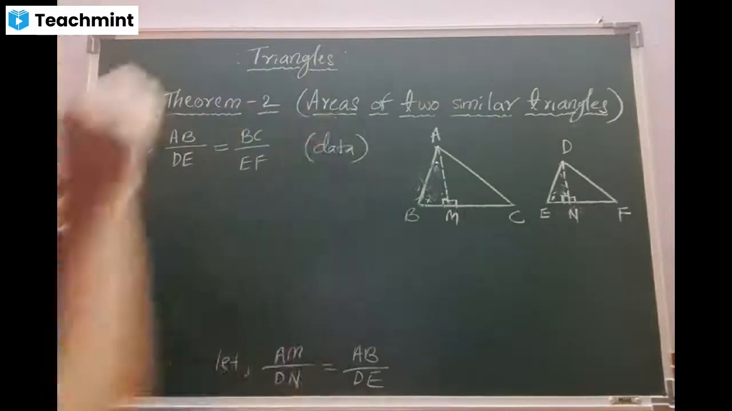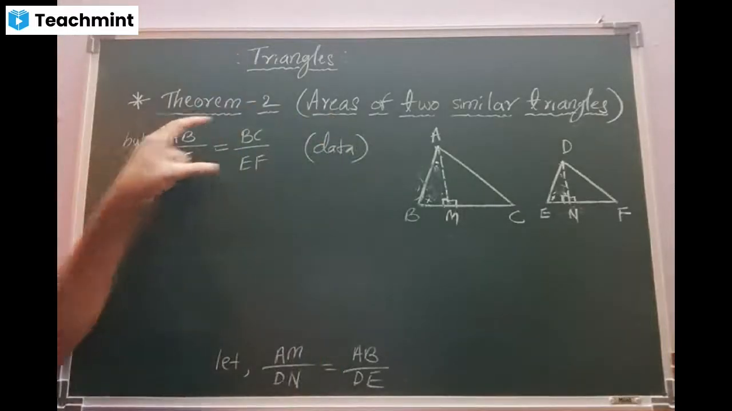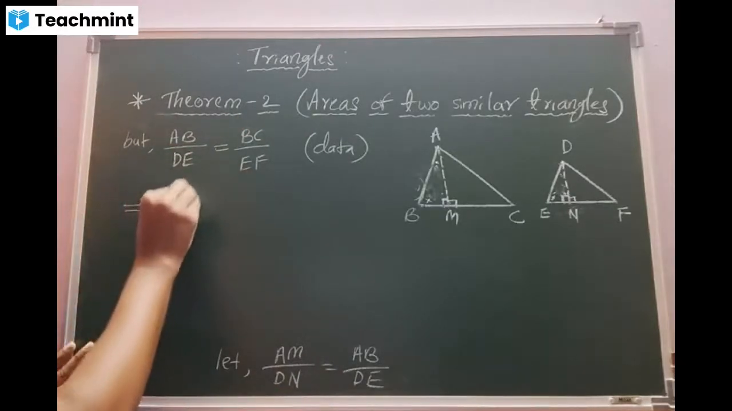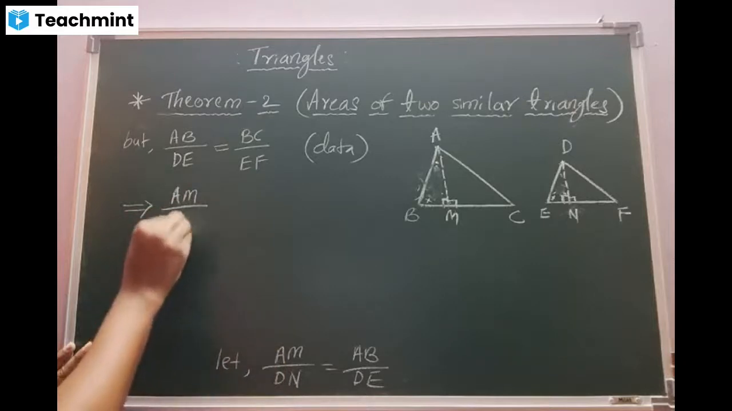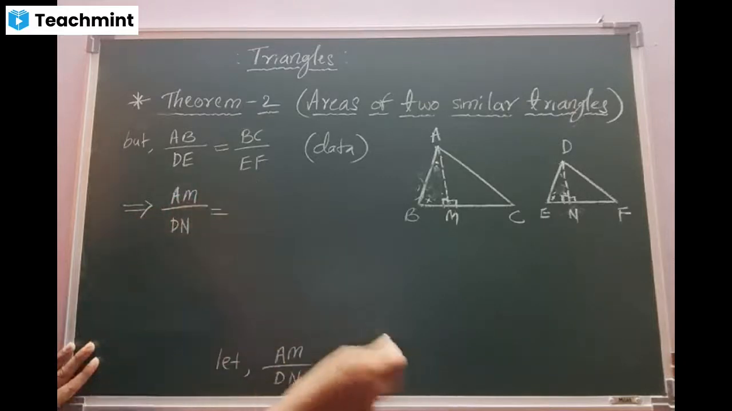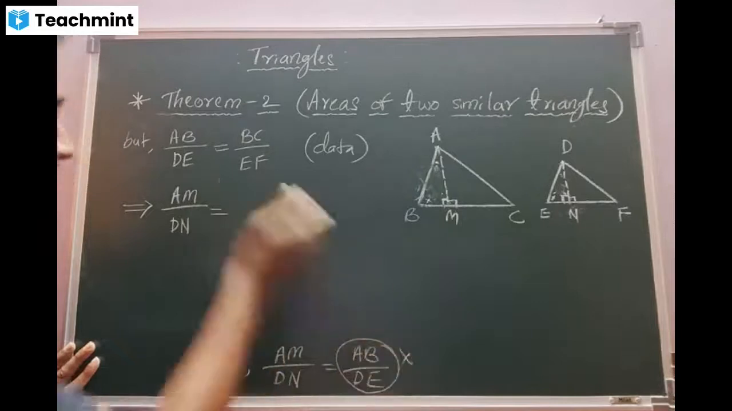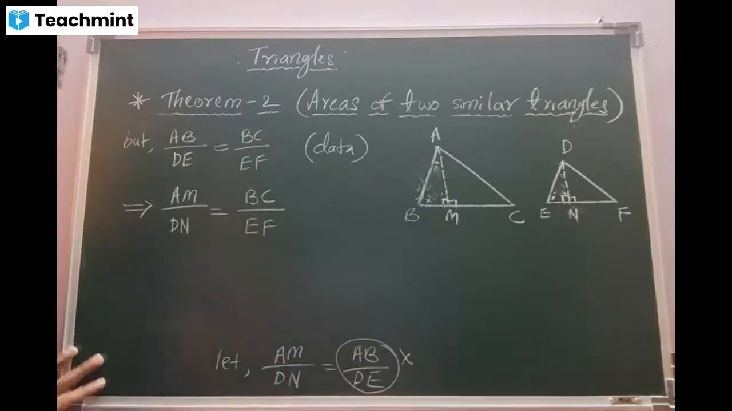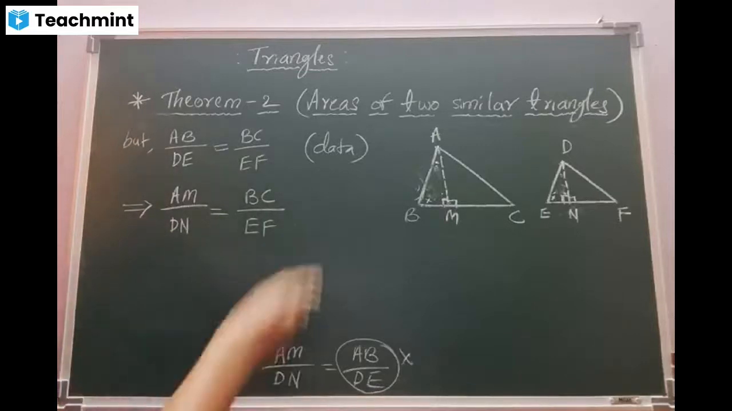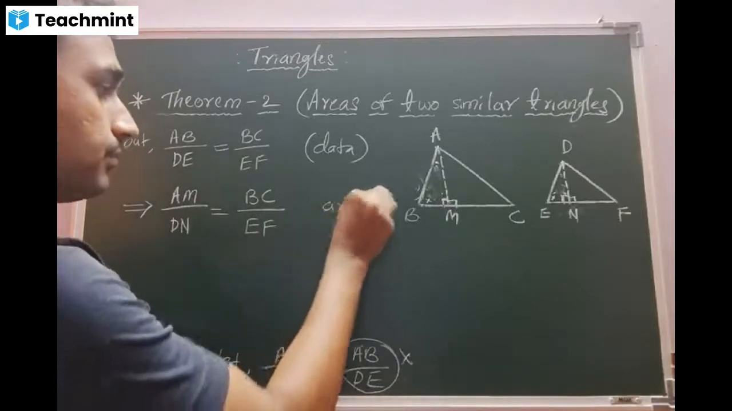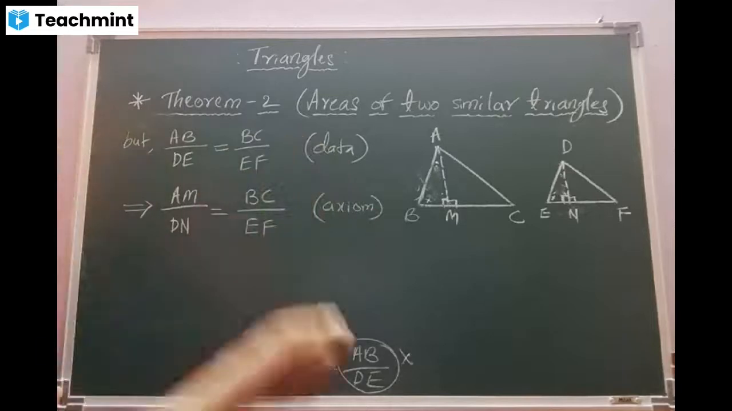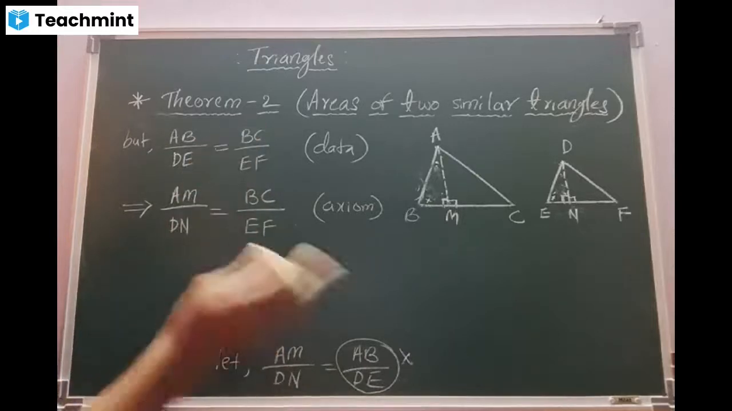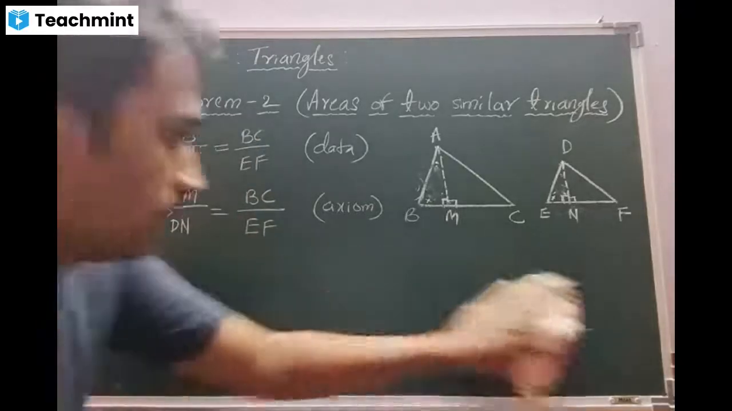Yes, sir. So, AB by DE is BC by EF means I will change it. This implies AM by DN is equal to, in the place of this, beta, remove it and write this: BC by EF. Am I correct? Yes, sir. The reason is the axiom: things equal to the same thing will be equal to one another. Got it? Yes, sir.